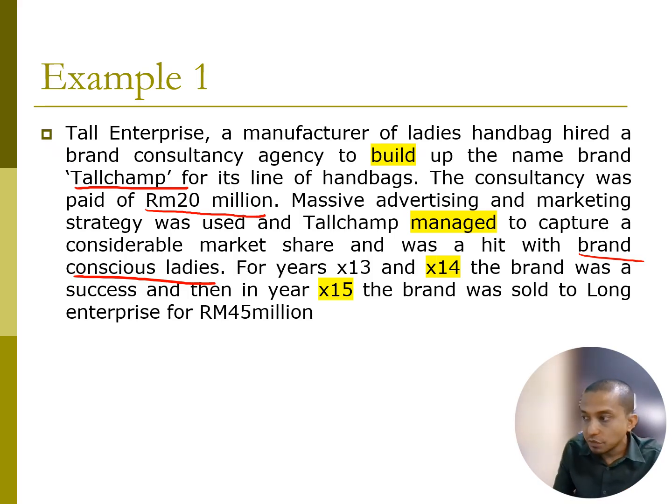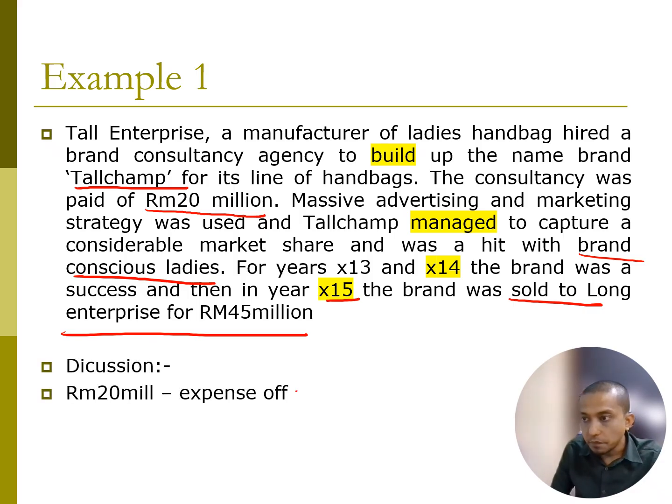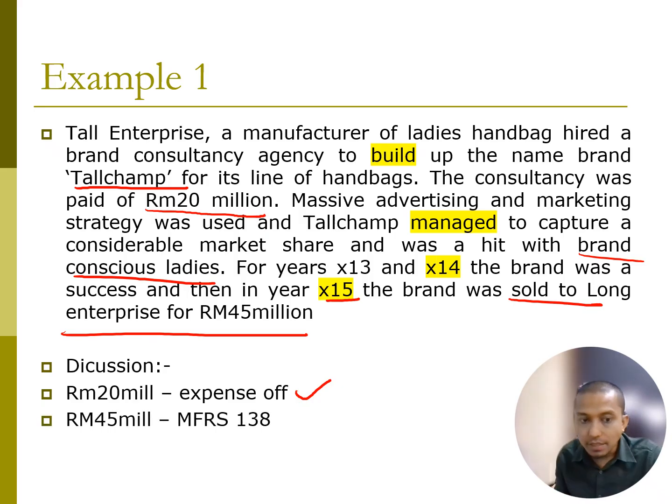For the years X13 and X14, the brand was a success, and then in year X15, the brand was sold to Long Enterprise for 45 million. You see, it is sold to another party at 45 million. So we know the value is 45 million. So now the 20 million, how? The 20 million is expensed off, because this one is just consultancy. You want to create it, you ask for advice, and this one is consultancy. And the value from others, 45 million, is recorded under MFRS 138 as intangible asset.